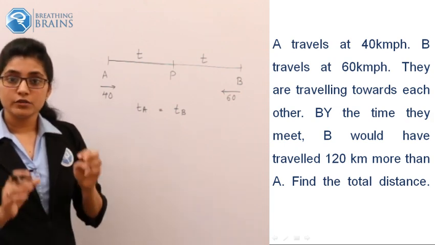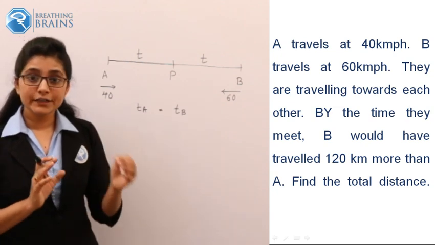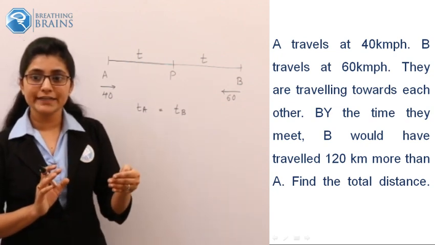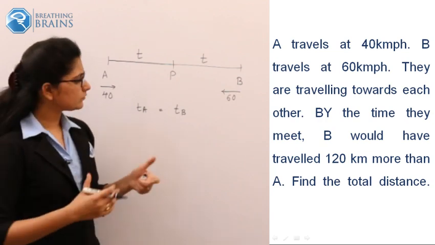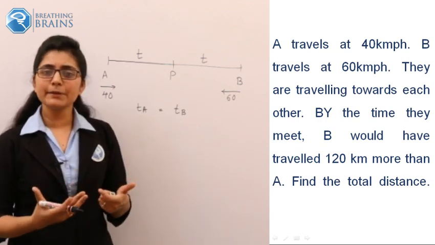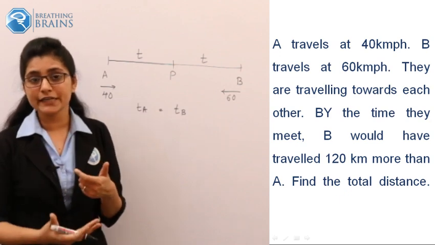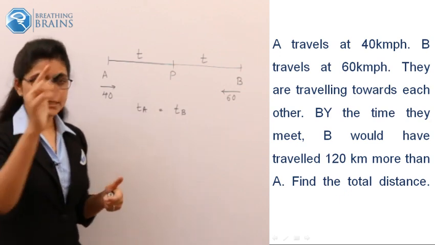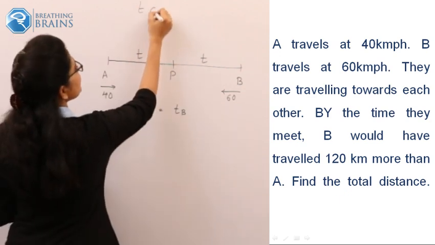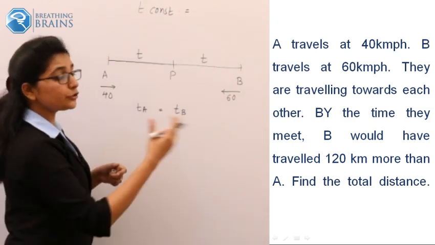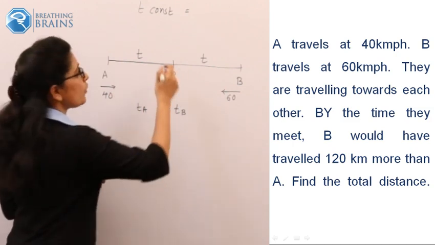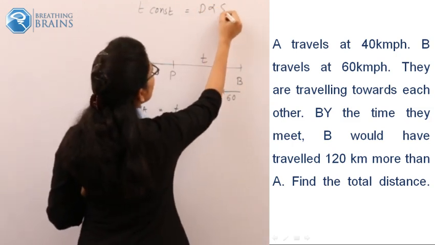Now, they have given that one traveler travels 120 km more than the other. Who will be that person who is traveling 120 km more? This is very important. When your time is constant, your distance is proportional to your speed.